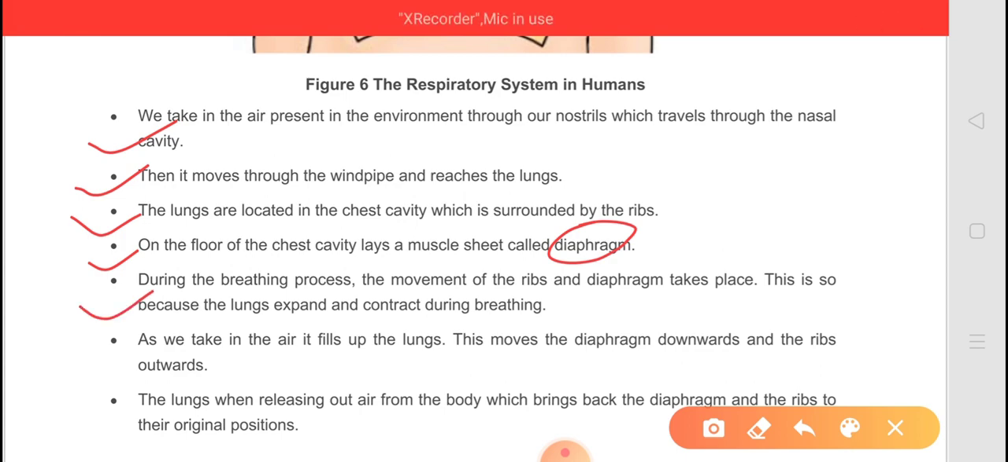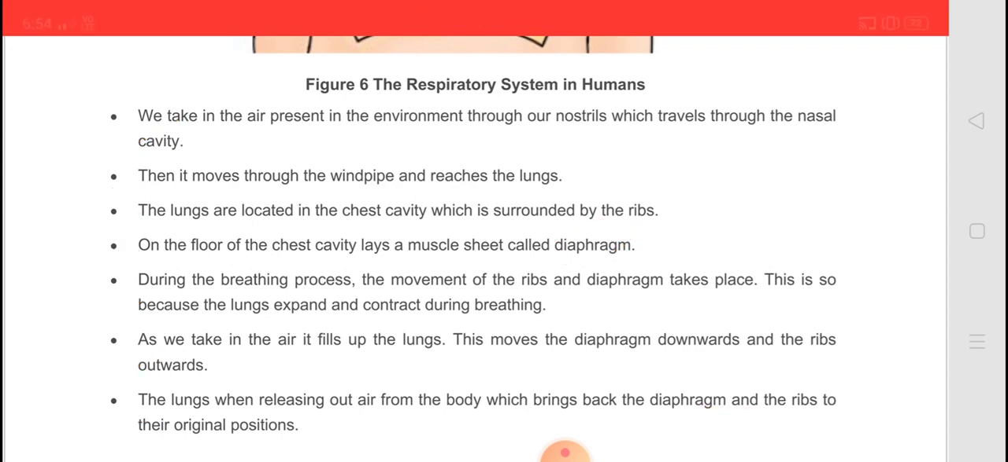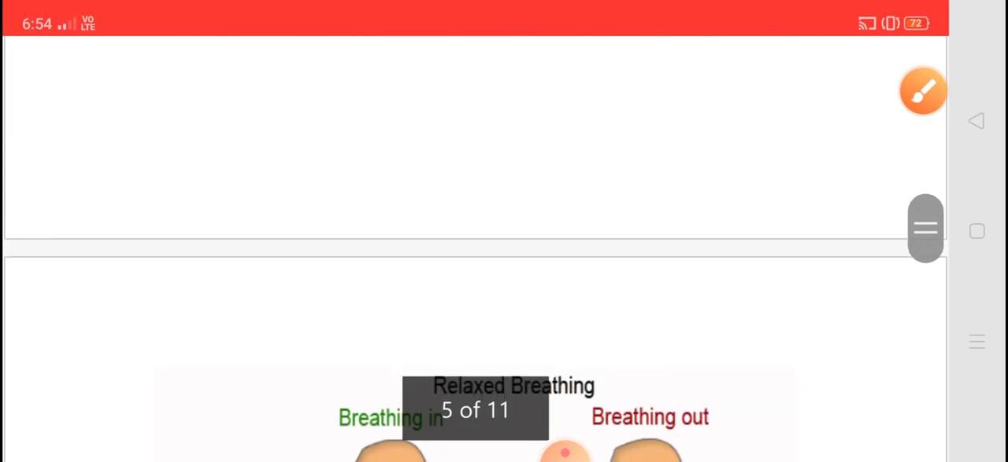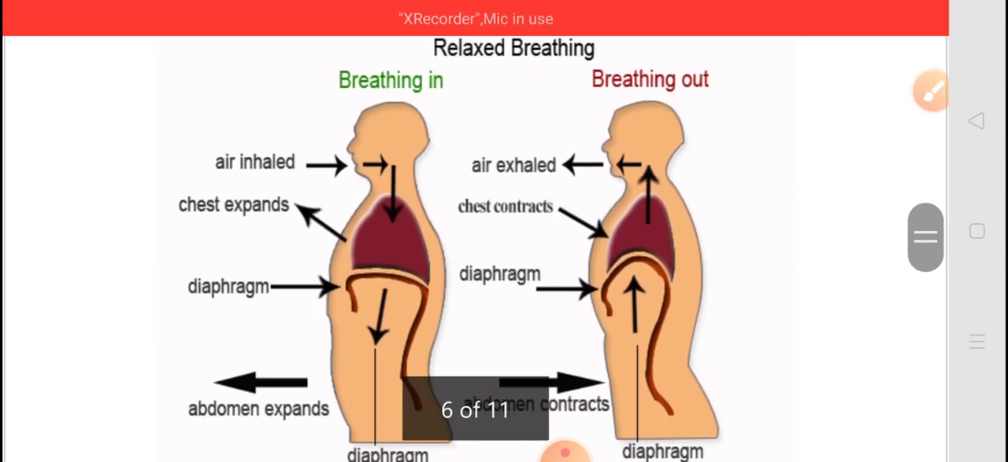During the breathing process, the movement of the ribs and diaphragm takes place. This is so because the lungs expand and contract during breathing. As we take in air, it fills up the lungs. This moves the diaphragm downwards and the ribs outwards. When releasing air from the body, the diaphragm and the ribs come back to their original position. You can see in this figure when we breathe in and when we breathe out.